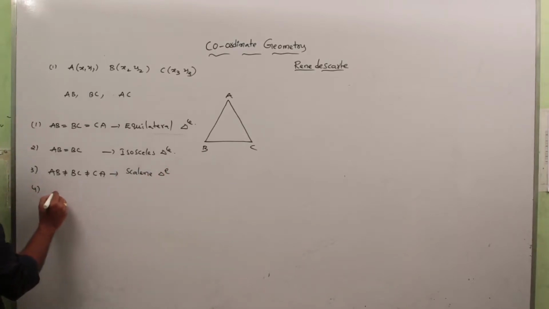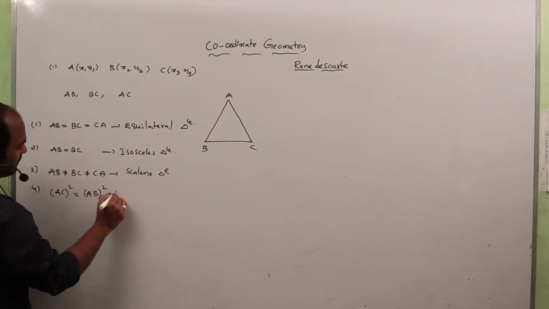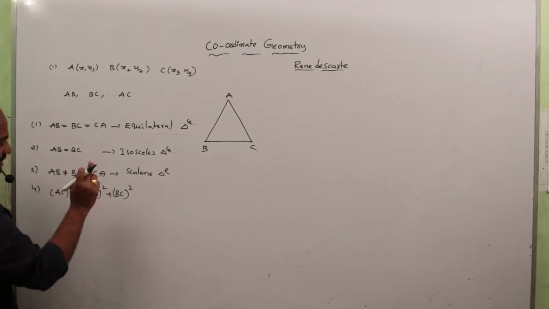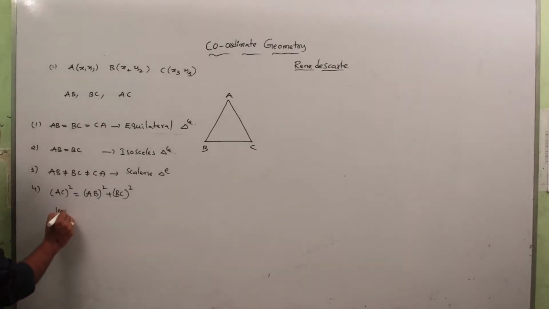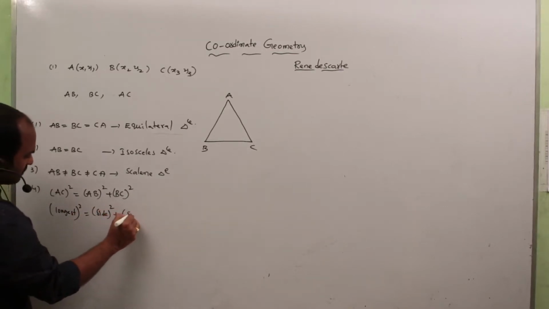Fourth one, the square of the longest side, suppose AC square, is equal to AB square plus BC square. That means longest side square is equal to side square plus side square.